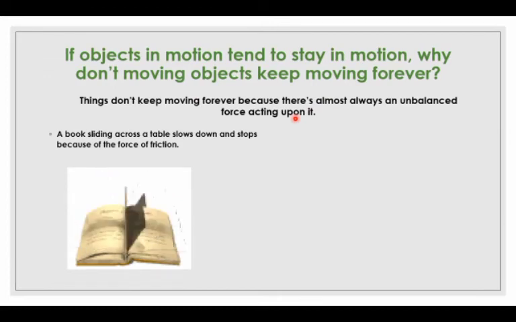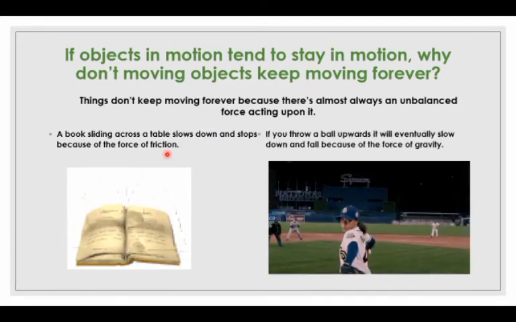A book sliding across a table slows down and stops because of the force of friction. If you throw a ball upward, it will eventually slow down and fall because of the force of gravity.